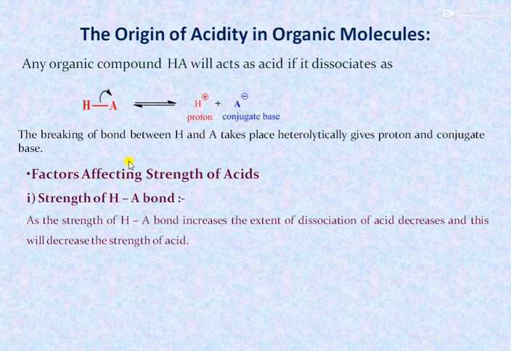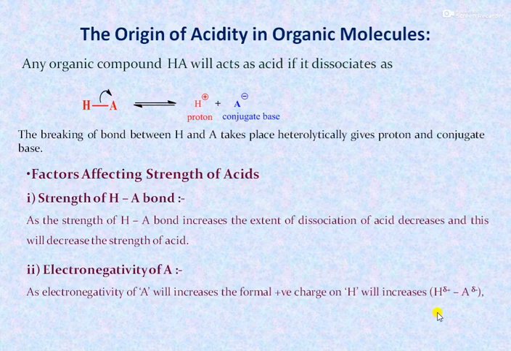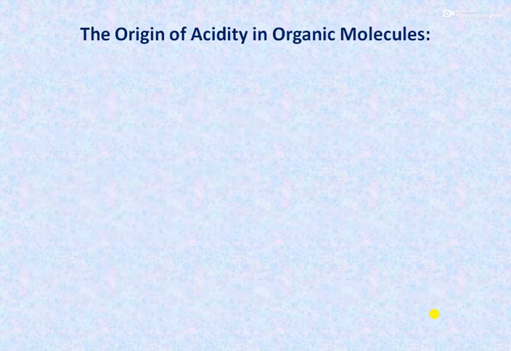And second, if this HA bond is a stronger bond, then dissociation becomes difficult, and therefore the acid is a weaker acid. Second factor, electronegativity of A. As the electronegativity of A increases, the formal positive charge on the proton increases, and this will increase the strength of the acid.